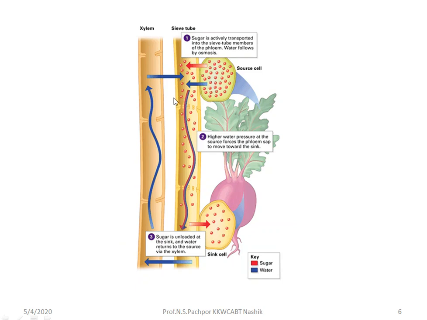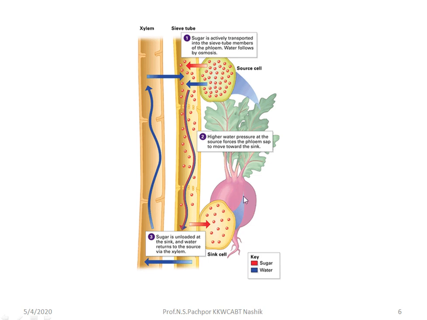Then how are they transported from source towards the sink? This is called the source region, where sugar is actively transported into the sieve tube members of the phloem, and water flows in by osmosis. So the sugar molecules produced by the source organ, that is the leaves, are transported into the phloem, and when they are transported into the phloem they mix with the water which flows by osmosis. They flow toward the sink region, where sink means storage organ.